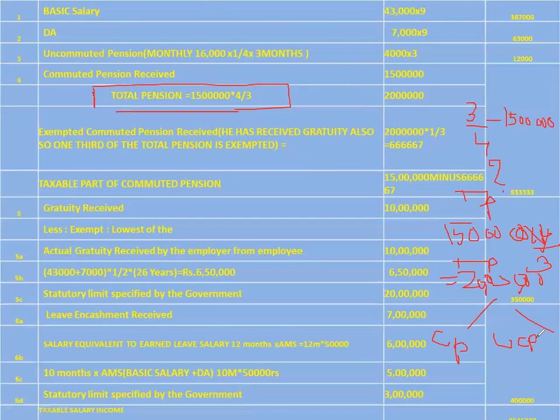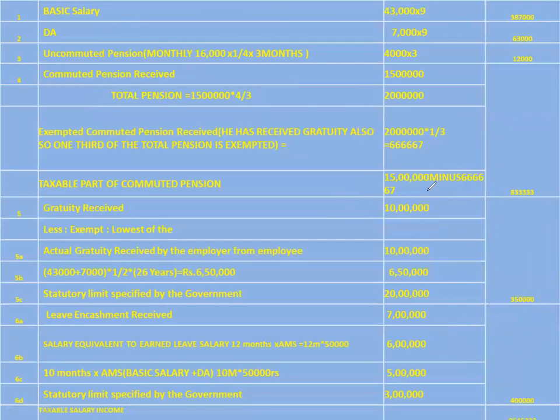Now, commuted pension he has already commuted to 15 lakh rupees, and this is called monthly payment, and he's now going to get 4,000 rupees per month as an uncommuted pension till he dies. He will keep on getting 4,000 rupees per month as monthly pension, and this is fully taxable under the income from salary. Hope you have understood it.